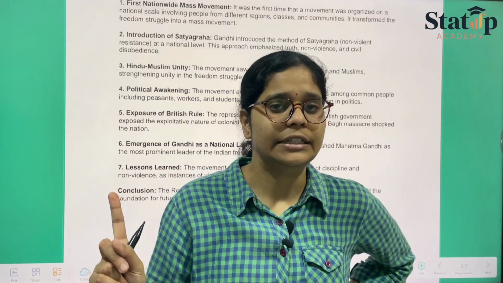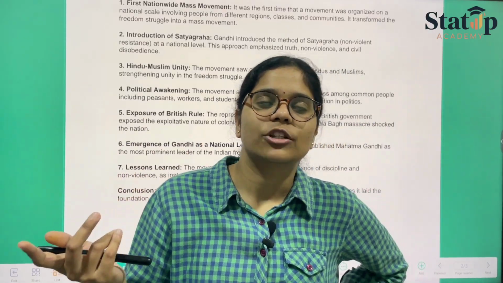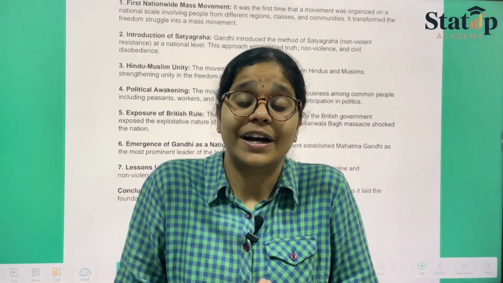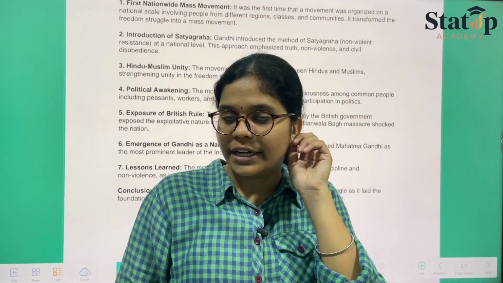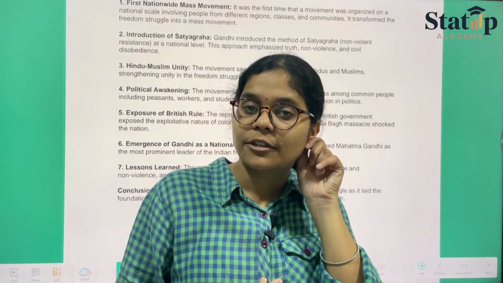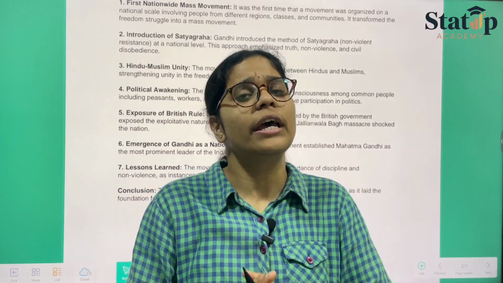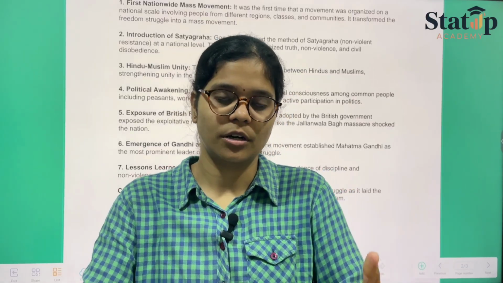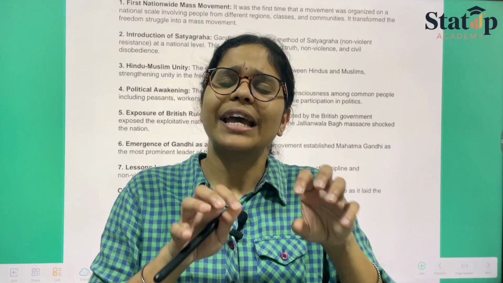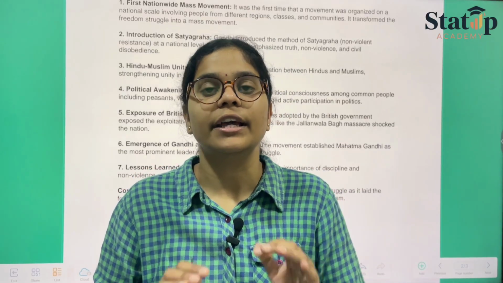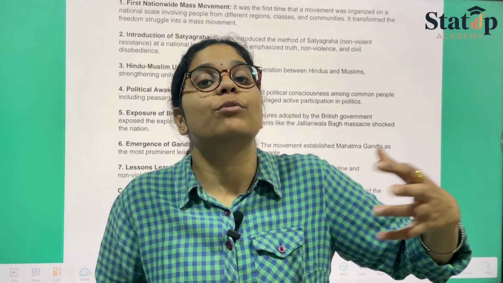There was a lawyer, not a leader actually, who was fighting against India from the side of the Britishers. But when he realized the truth, he resigned from his post because he felt that he was being used. He was exploited, and he was used so as to exploit others.